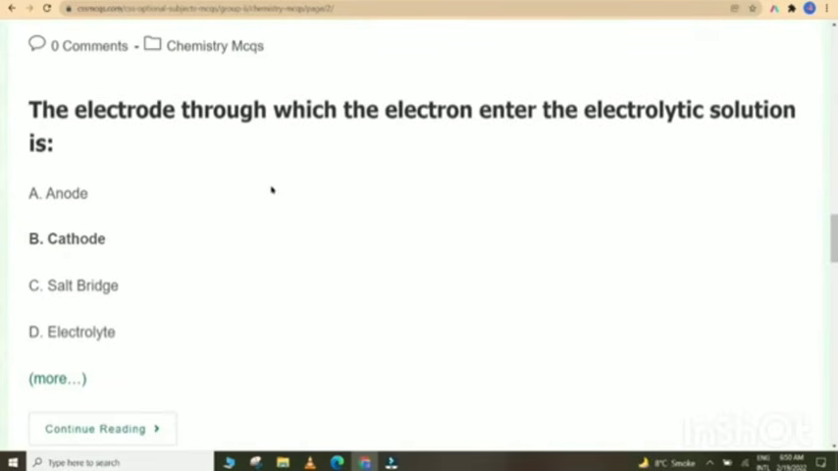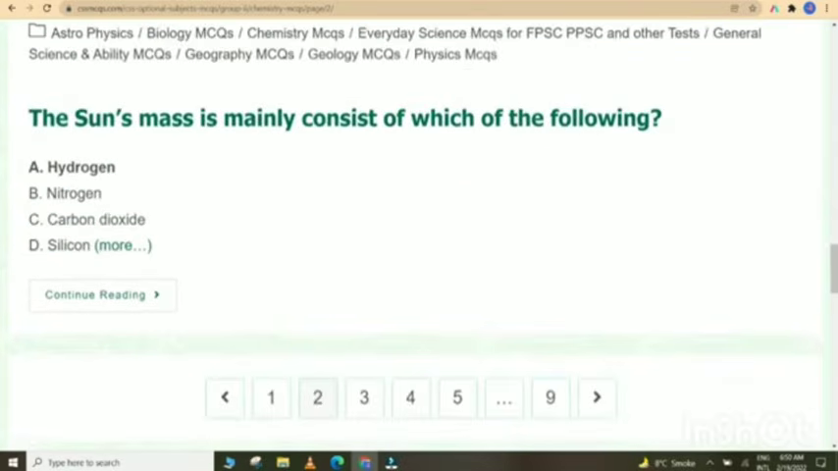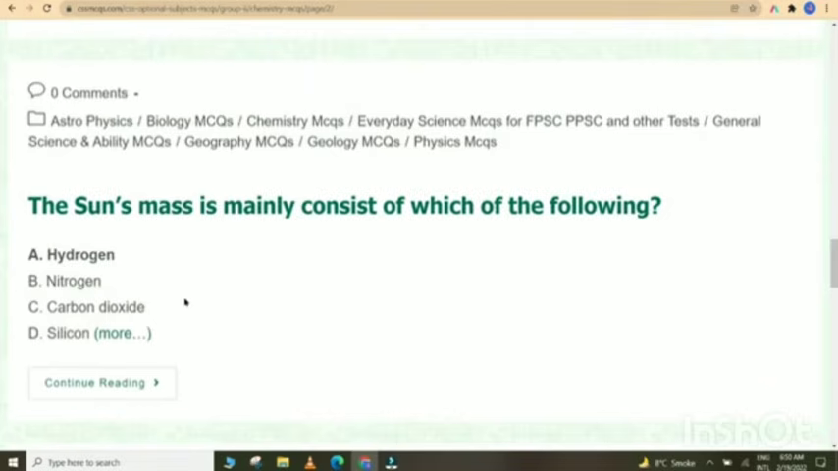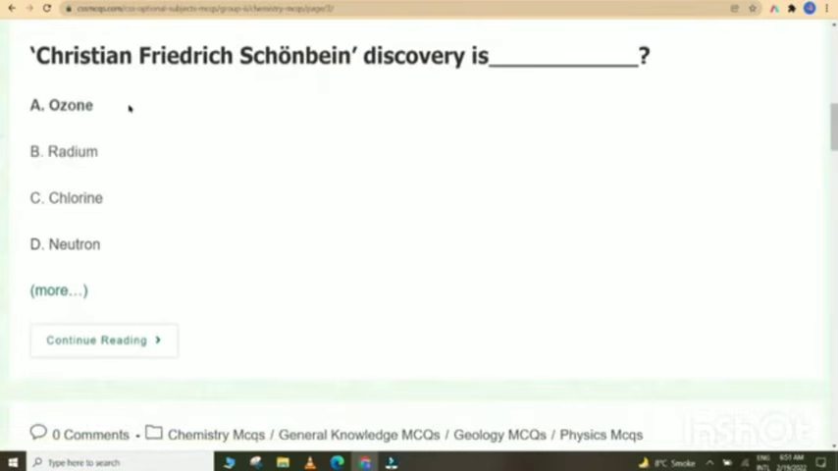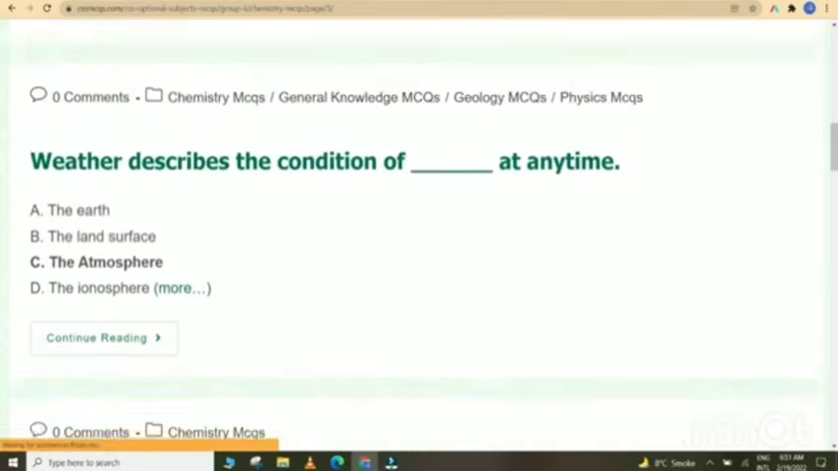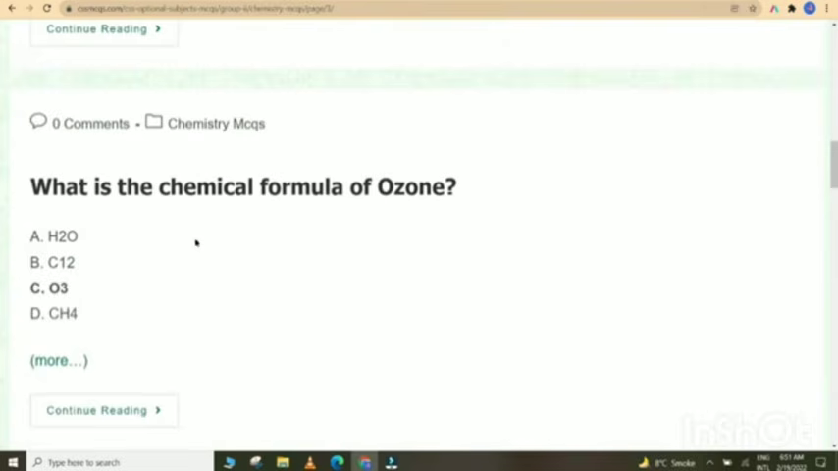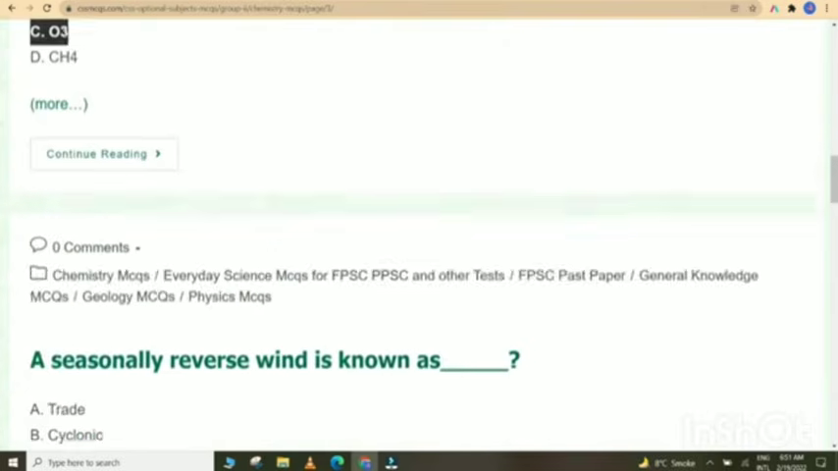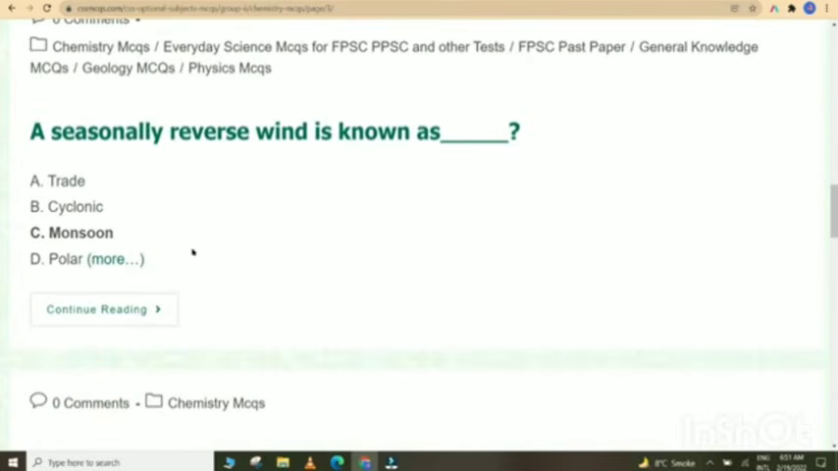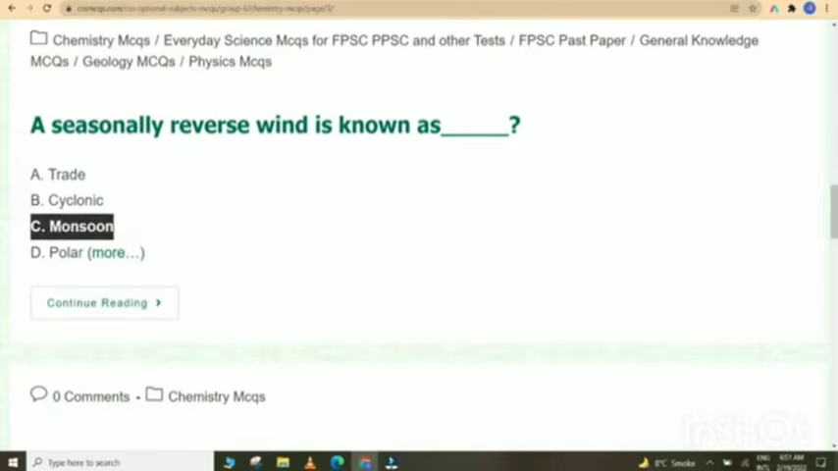The electrode through which the electron enters the electrolytic solution is cathode. The sun's mass mainly consists of which of the following? Hydrogen. Christian Friedrich Schönbein's discovery is ozone. Weather describes the condition of the atmosphere at any time. What is the chemical formula of ozone? O3. A seasonally reversing wind is known as monsoon.